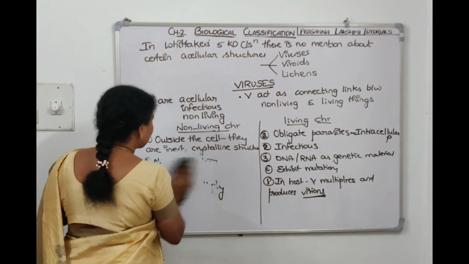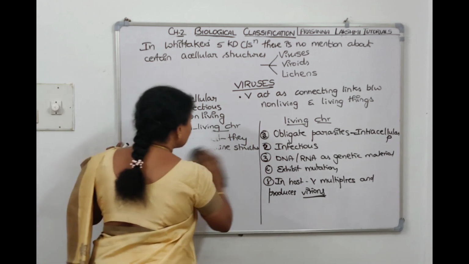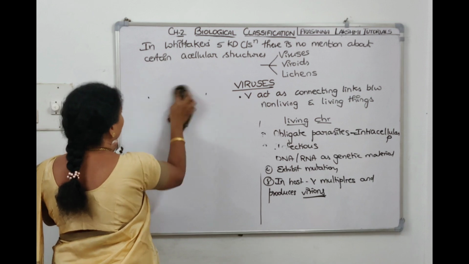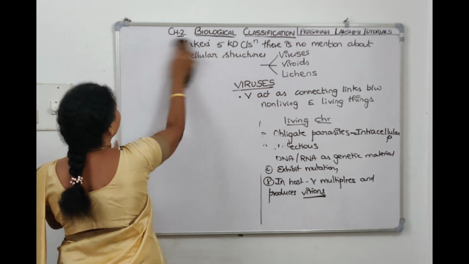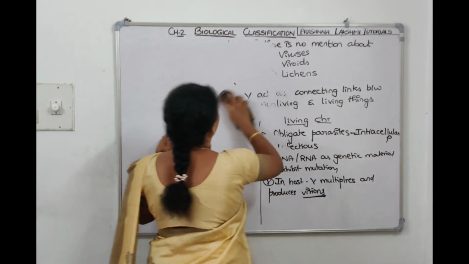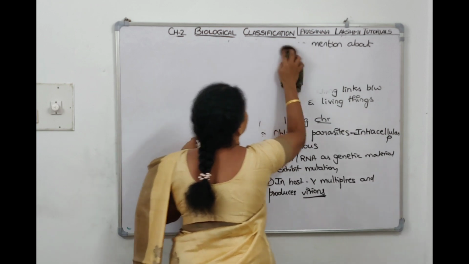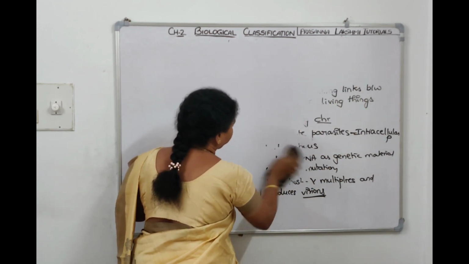Now, when we talk about the size of viruses, viruses are very small, so we cannot see them under a light microscope. Viruses are visible only under an electron microscope. So we can tell viruses are ultra microscopic since they are seen only under an electron microscope. Okay. Now, what is the smallest virus? And what's the name of the biggest virus? Foot and mouth disease virus is the biggest virus.